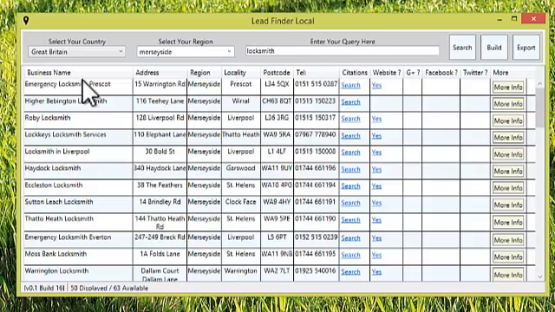You can see here we have the business name, the address, the region, the locality. We also have a postcode and telephone number and some other information over here, like whether it's got a website or not. And you can see the button here, we've got more information.